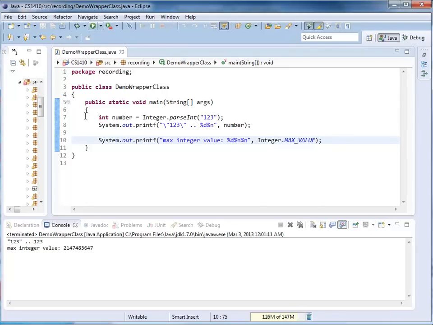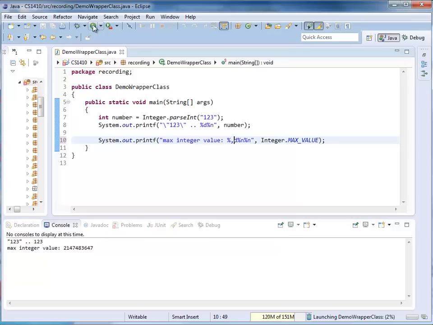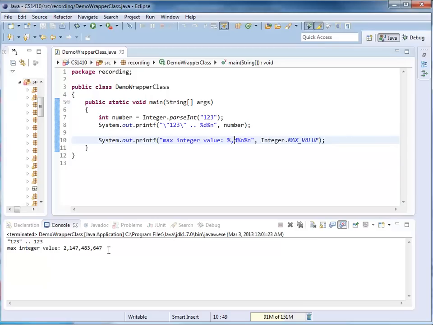I compile and run, and I can see a little bit more than 2 billion is my max value. If this is hard to read, we could have a comma separator here. Makes it a little easier. So now everybody can see my 2,147,483,647.